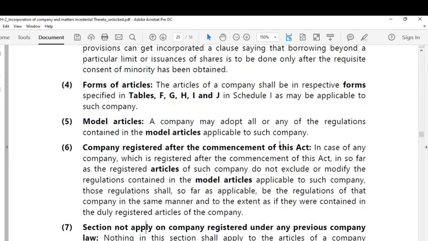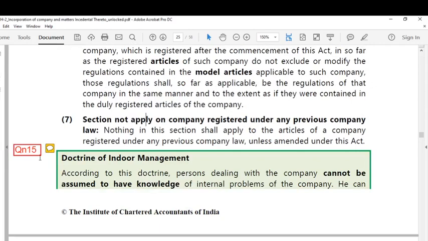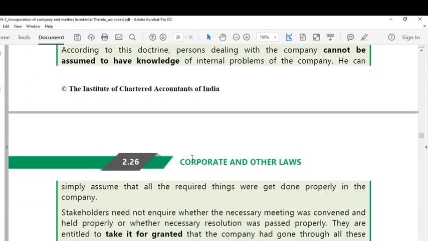And the next topic that I would like to discuss with you, which is very, very important, is the legal provisions regarding the doctrine of indoor management. This topic and this question is very, very important from your examination point of view.